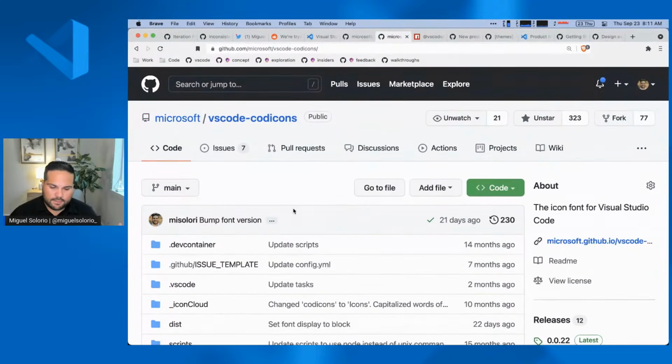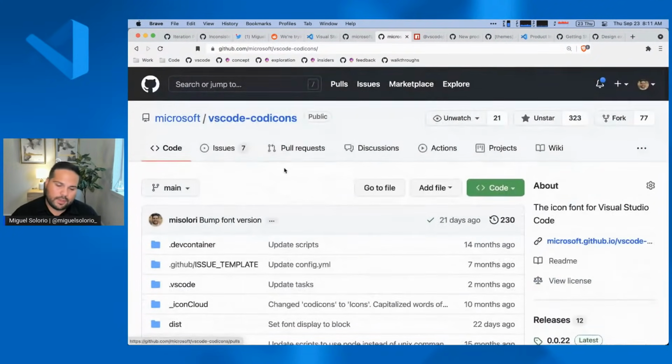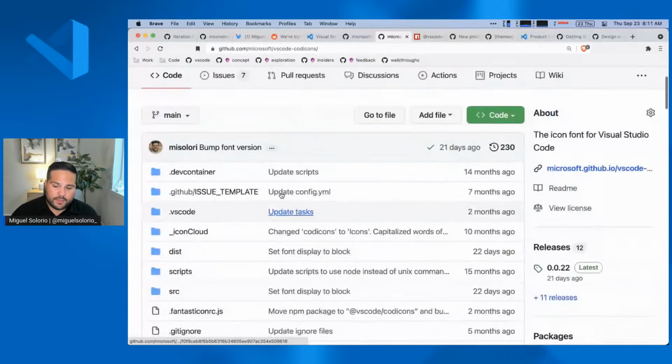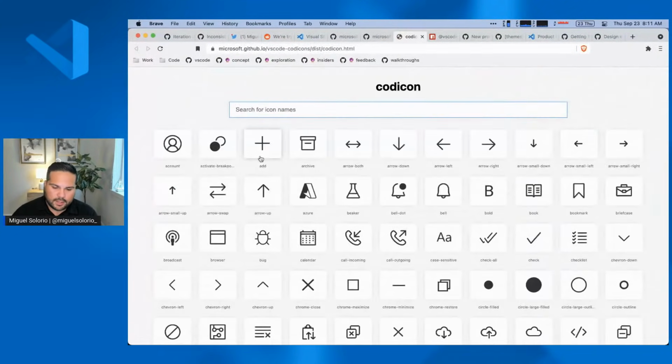So we converted all the SVGs into an icon font, and then created this. We ended up calling it Codicons, which is the icon name. And so if you go to the VS Code Codicons, this is actually the repo that we use on a regular basis to go in and update it. So here you can go in and look at the icons.